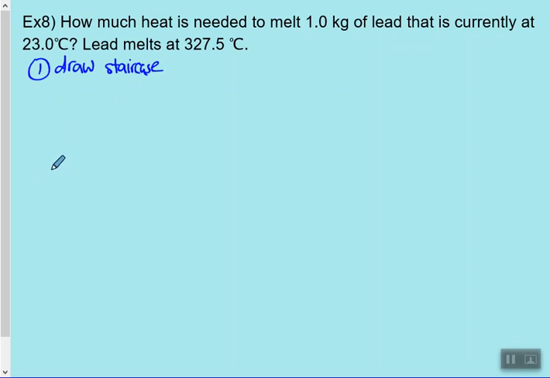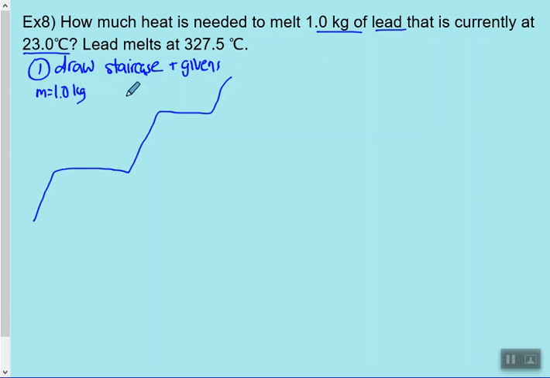So first step, drawing our staircase and doing our givens. I'm going to do my givens right on my staircase. I'm making this really big for right now. Once you start doing this, you can just do it in the margin of your page. So how much heat is needed to melt 1 kilogram of lead? That mass is going to be 1 kilogram, currently at 23 degrees Celsius, and lead melts at 327.5 degrees Celsius. Lead at 23 degrees Celsius, around room temperature, is going to be a solid.